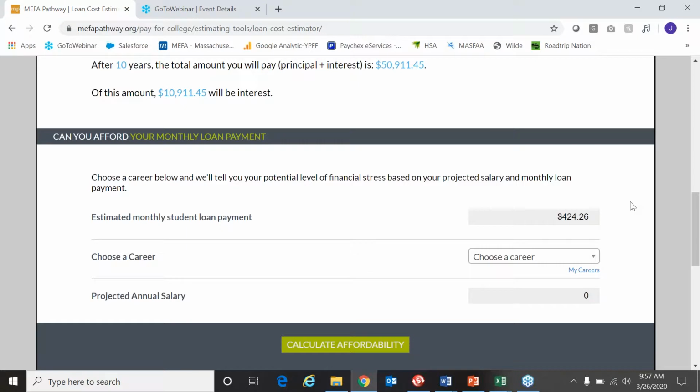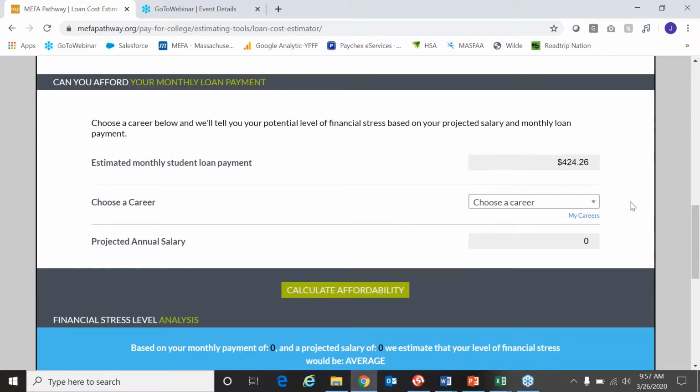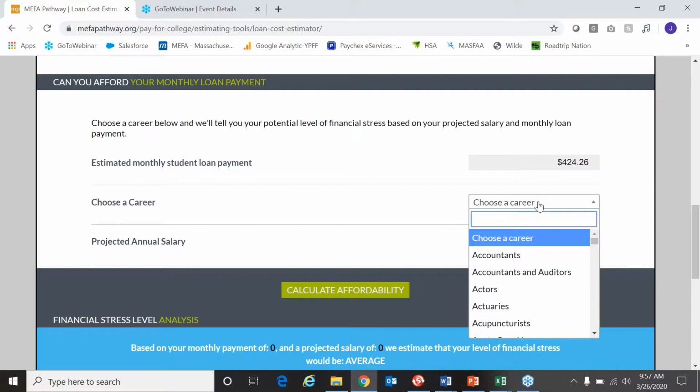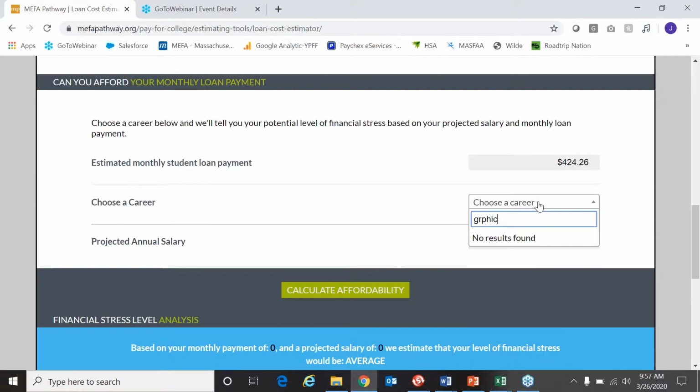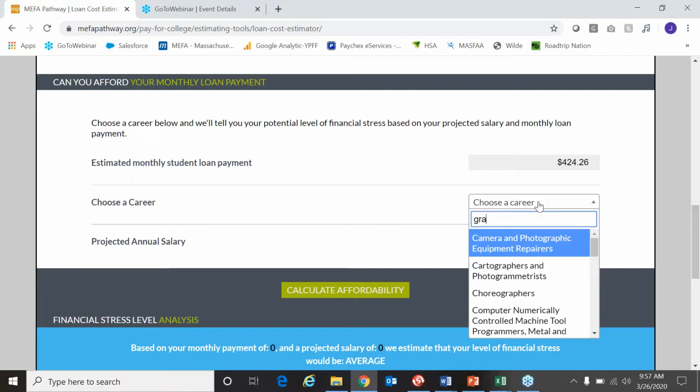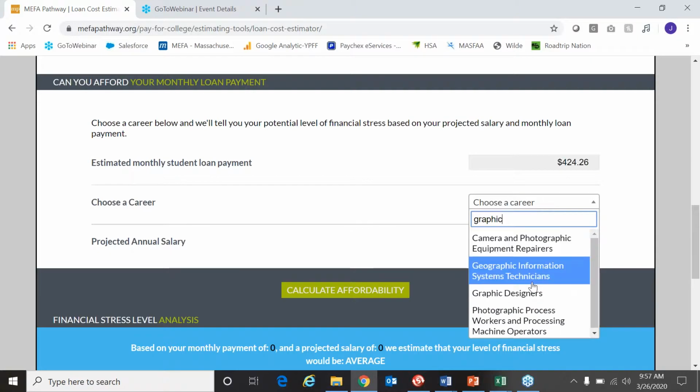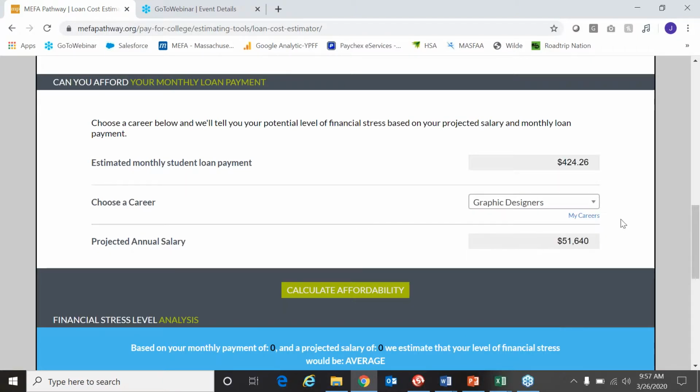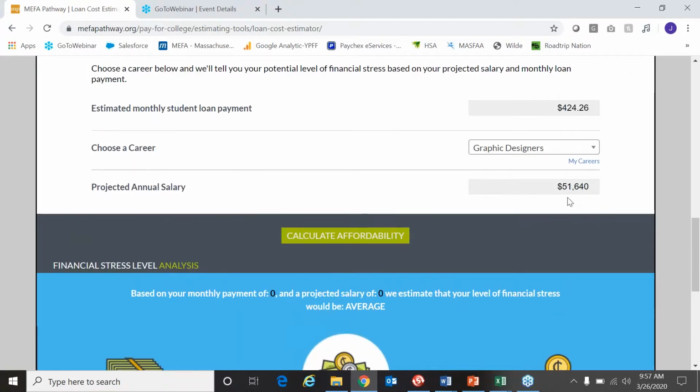So then, to further look at what you can afford as a student: you've gone your 4 years to school, you've graduated with a degree. Let's say you've gone to school and now you're a graphic designer. The system pulls in from O*NET, which is what we use on our career platform here, the projected annual salary.